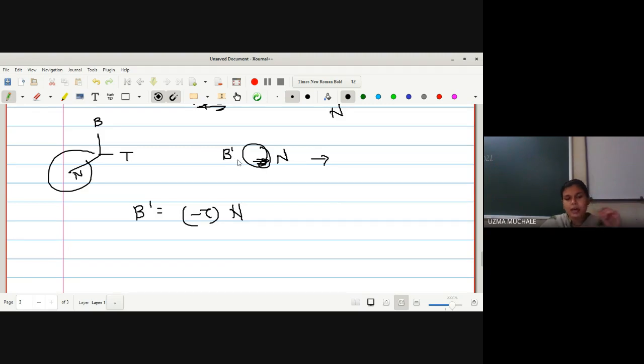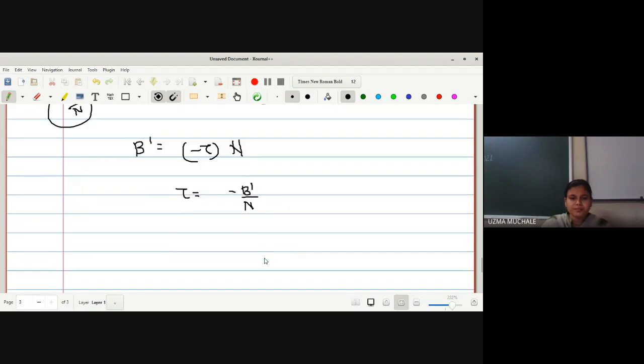Here we have seen that b dash and n are both in the same direction, or you can say b dash is in the direction of the normal vector. So they must be scalar multiples of one another. If they are scalar multiples of one another, you can have the scalar as tau, and the negative sign is introduced because torsion, we have studied, is already counted in the opposite direction. But I don't know the exact reason why the negative sign is introduced. So you can have the value of torsion tau. Now you can see the formula for torsion. I can write it as minus b dash upon n.